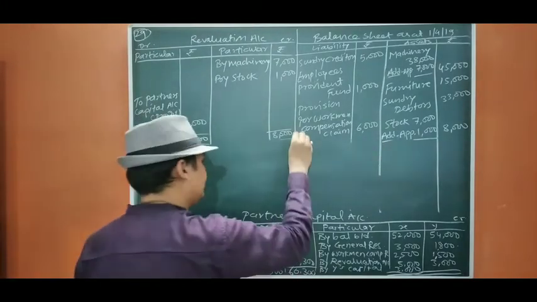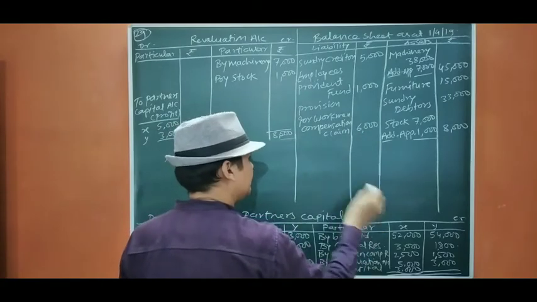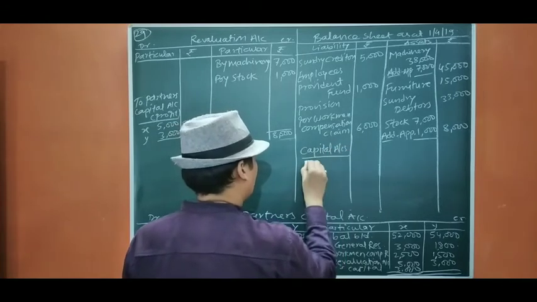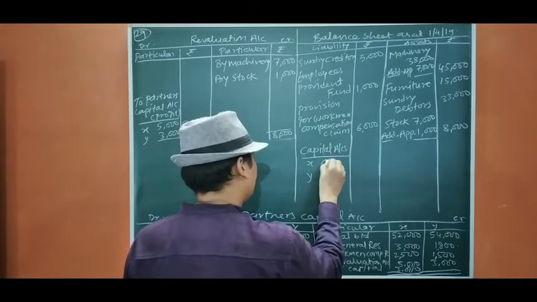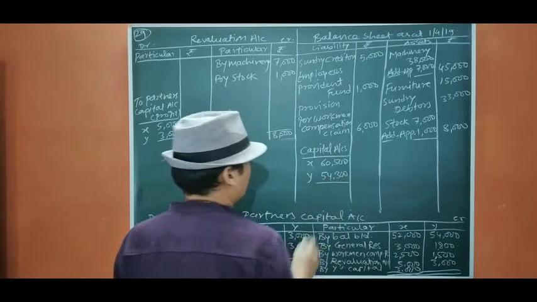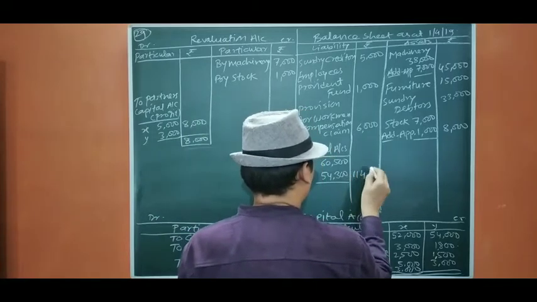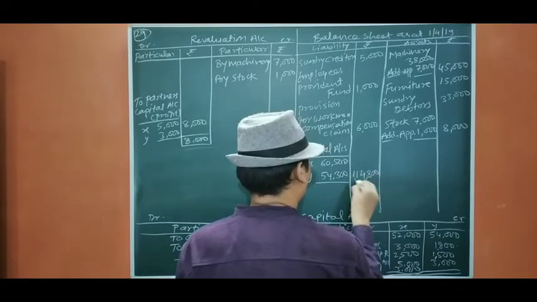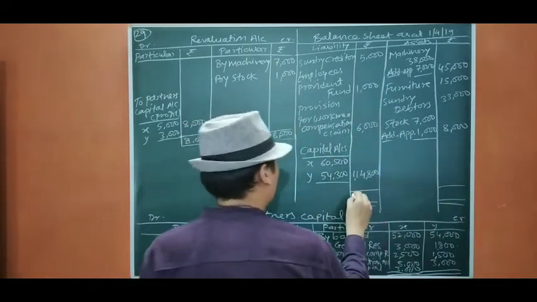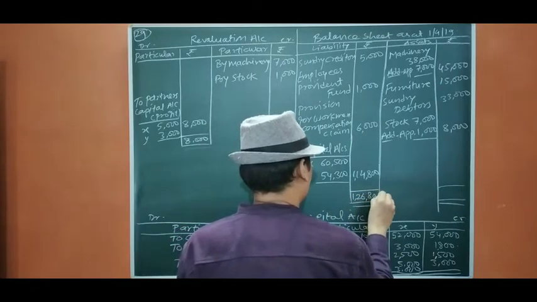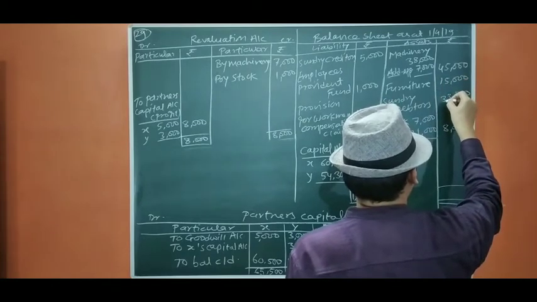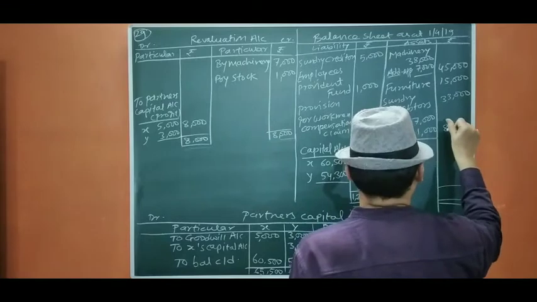Now we are going to write here capital accounts. Okay, X, Y, 60,500, 54,300. The total will be 1,14,800. 5, 6, 12, 1,26,800. 45, 60, 93, 93, 8.